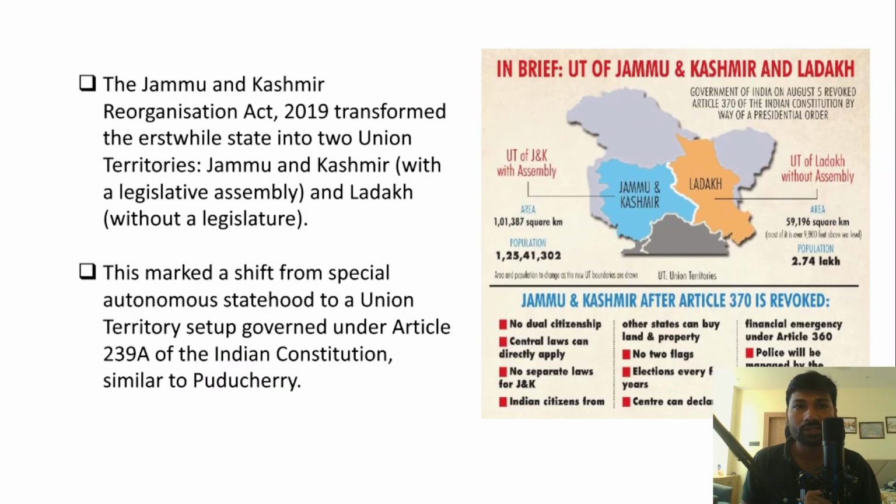In the introduction of this answer, as I've already told you, you have to briefly introduce the Jammu and Kashmir Reorganization Act of 2019.